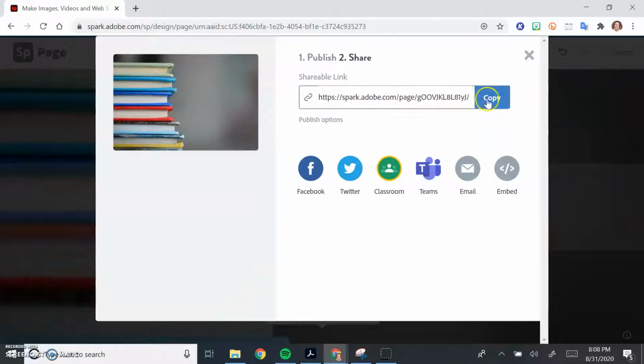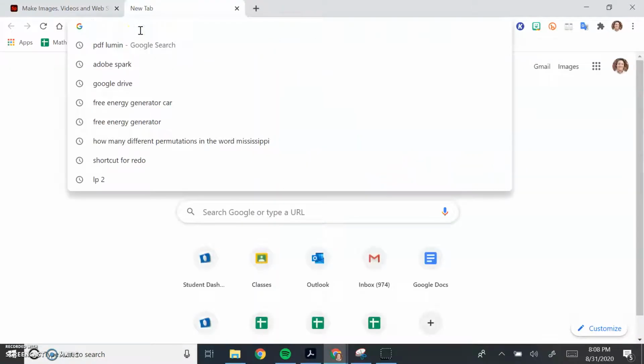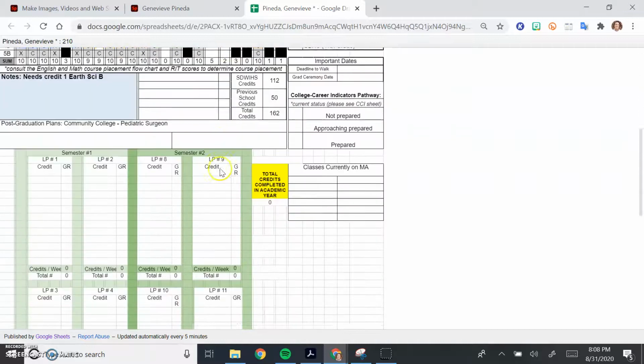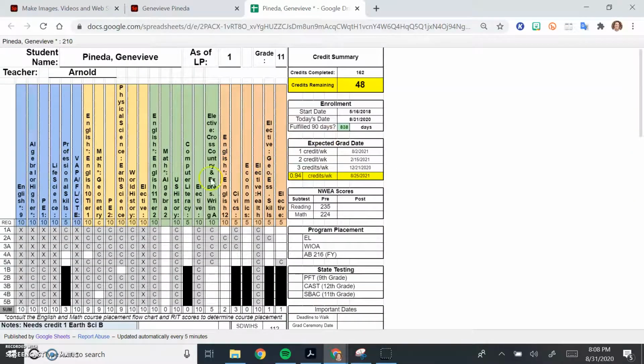Once the link is created, you're going to copy it, and then you want to create a bit.ly. So paste that link in another tab to open it. So this is what the student's webpage looks like. I'll check out the credit summary link just to make sure everything's good. Okay, it looks fine. I can't type in it or anything.